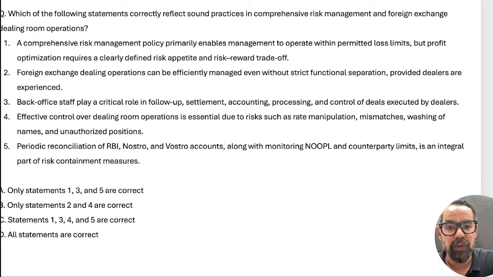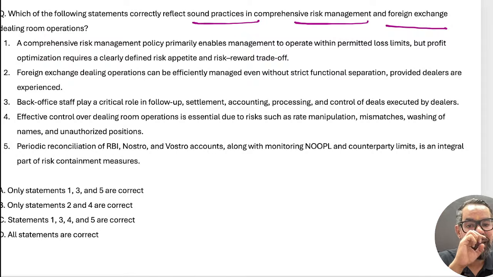So now the next one. Which of the following statements correctly describe sound practices in comprehensive risk management and foreign exchange dealing operation? So now you have to go through the options and find out the correct statement related to risk management in forex.